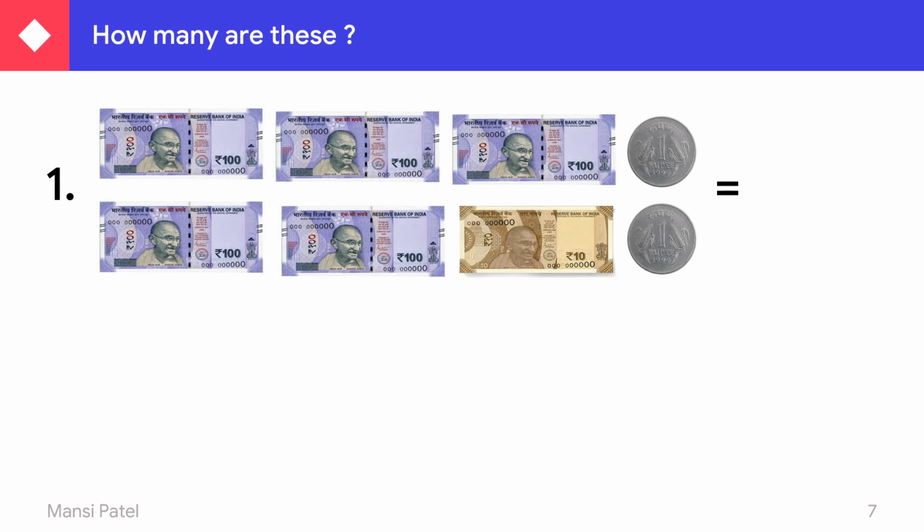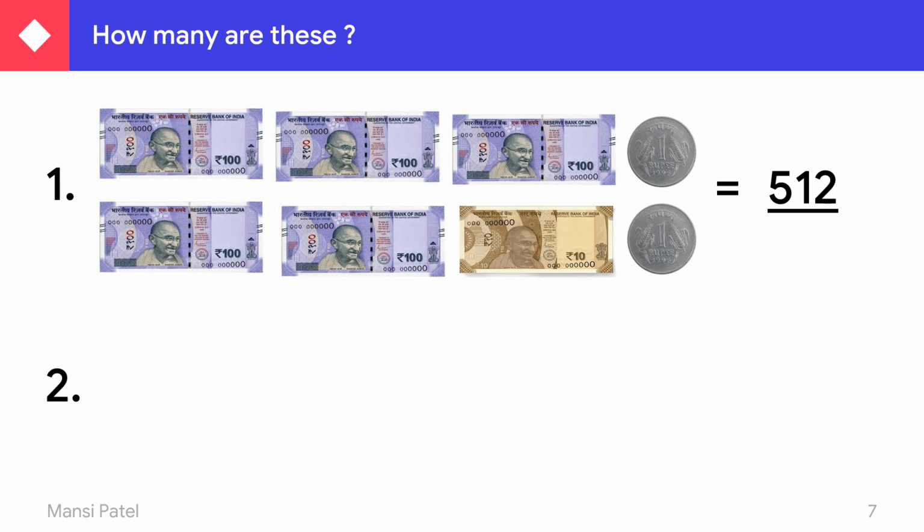So 500. 5 we have to write down in the hundreds place. Then 1 we have to write down in the tens place, and 2 coins of rupees 1. So this number of coins, 2, we have to write down in the ones place. So your answer is 512 rupees. Like this you can count the number of rupees. How many total rupees are there? So first you have to count bigger notes, then smaller and then smaller.